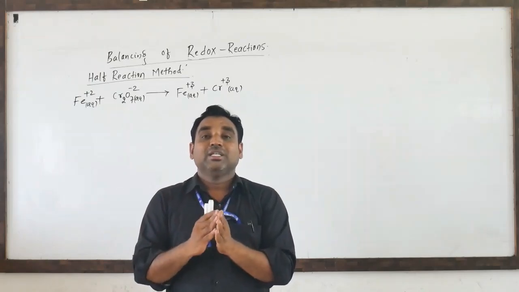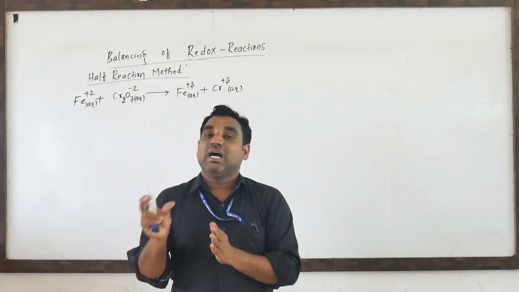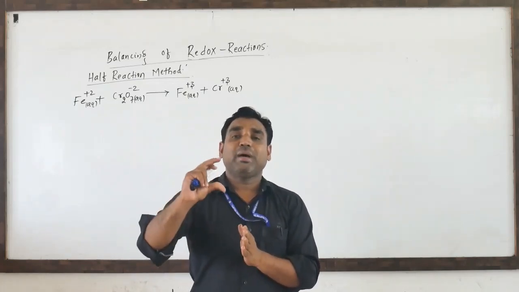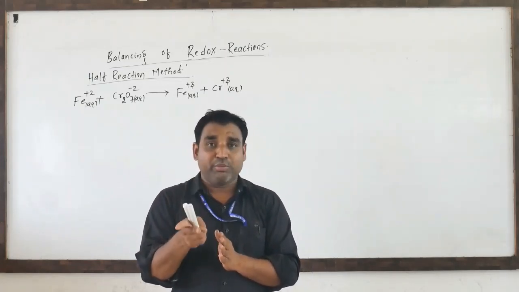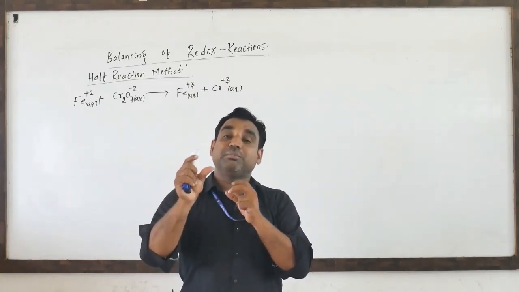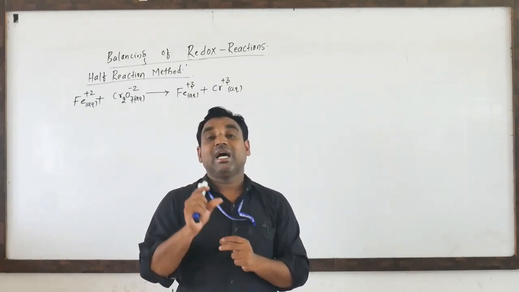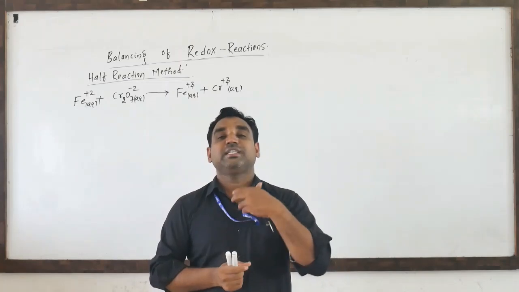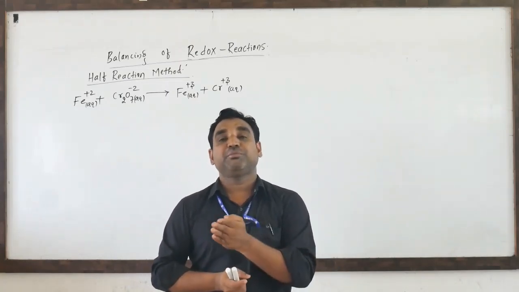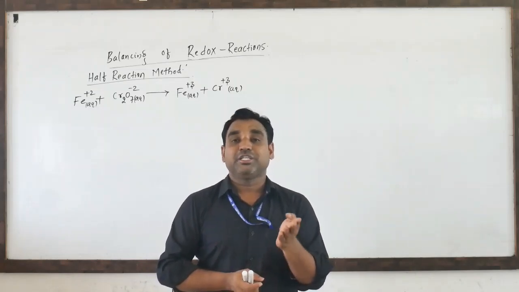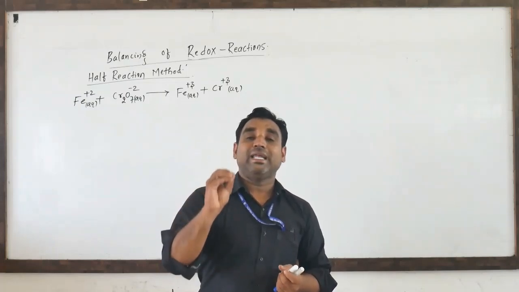separately. Then we equalize the species by multiplying with a suitable number, then balance the electrons, writing how many electrons are lost and how many are gained. We equalize those two by multiplying with a suitable number. Then we have to balance the oxygen and the hydrogen. If it is an acidic medium we have to add H2O and H plus, and if it is a basic medium we have to add OH minus and H2O,